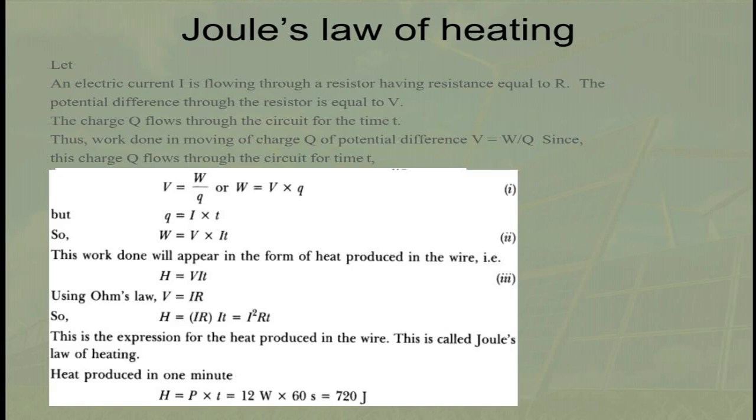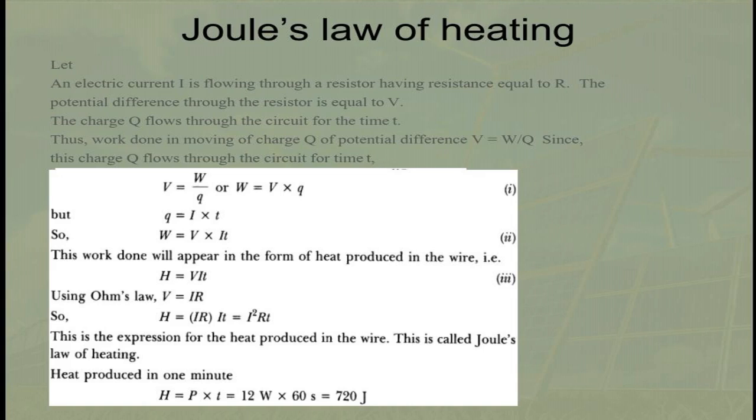Joule's law of heating. Let an electric current I flow through a resistor having resistance R. The potential difference across the resistor is V. The charge Q flows through the circuit in time T. Thus, work done in moving charge Q across potential difference V is W upon Q. This charge Q flows through the electric circuit for time T.